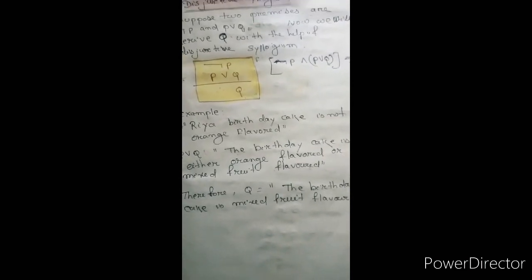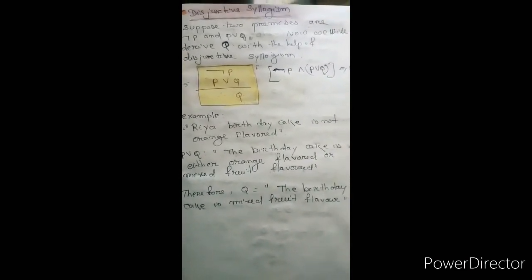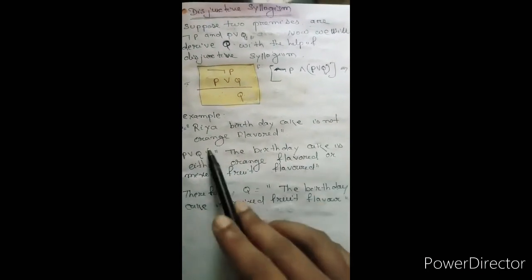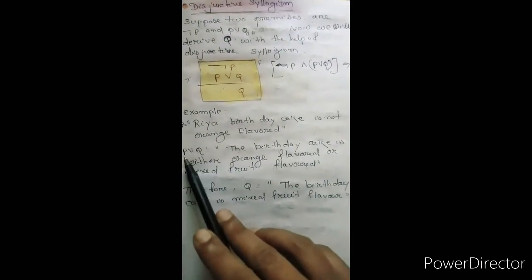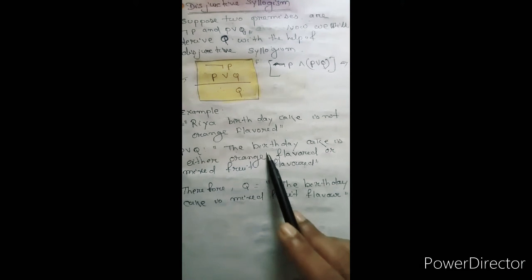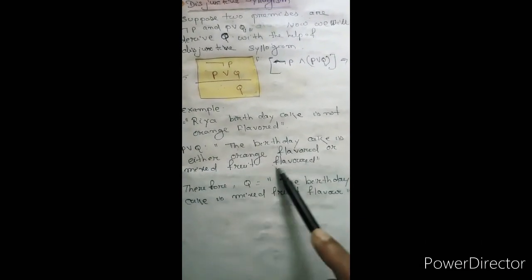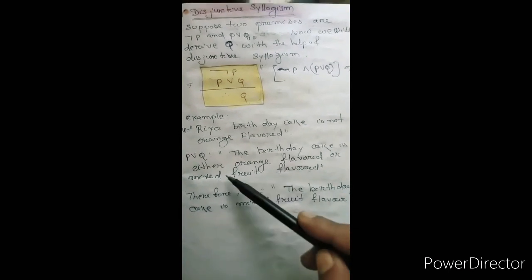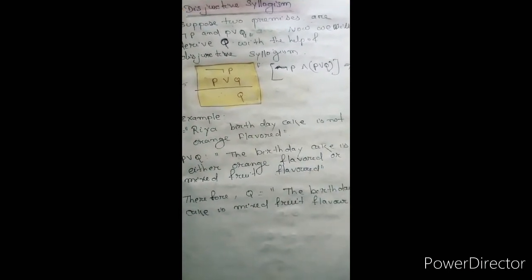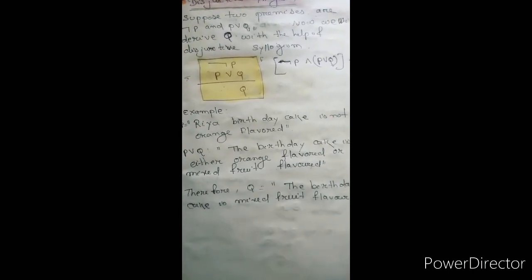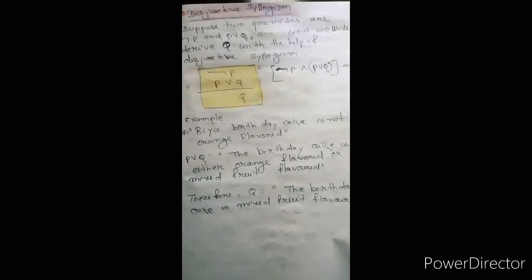In real life, take the example of disjunctive syllogism. Riya's birthday cake is not orange color, that is negation of P. P or Q: Riya's birthday cake is either orange flavor or mixed fruit flavor. Then the result is that Riya's birthday cake is a mixed fruit flavor cake. That is our disjunctive syllogism.